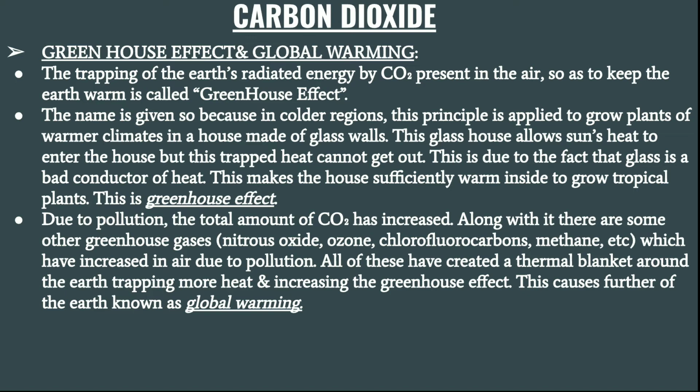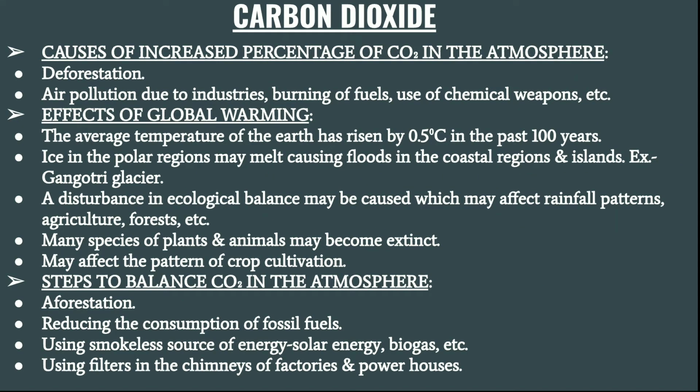To a certain amount, this warmth of the earth is required for the existence of life on the earth. But when it crosses its limit, then the earth becomes hot. That is known as global warming. The increased percentage of carbon dioxide in the atmosphere has mainly two causes. One is deforestation, and the other is air pollution, which is caused by industries, burning of fuels, use of chemical weapons, etc.